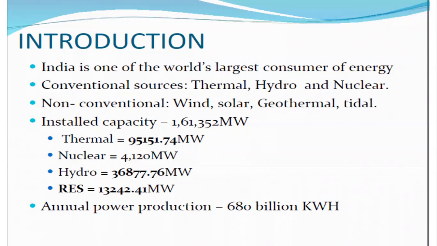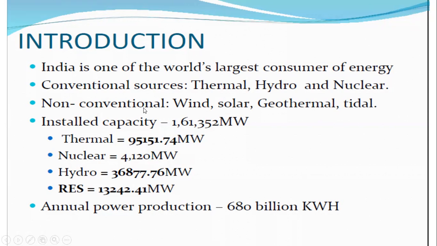India is one of the largest consumers of energy, and the thermal power plant is the largest consumer of energy. By using the thermal power plant, we generate power using coal. By combustion of that coal, we obtain electrical power. The conventional sources are thermal, hydro and nuclear. The non-conventional sources are wind energy, solar, geothermal and tidal.